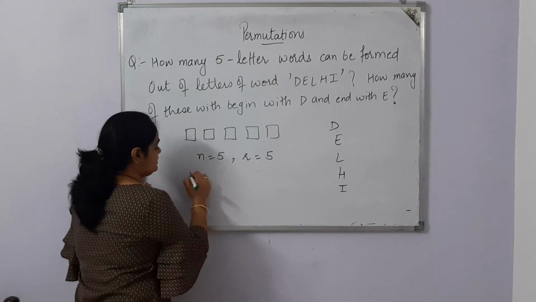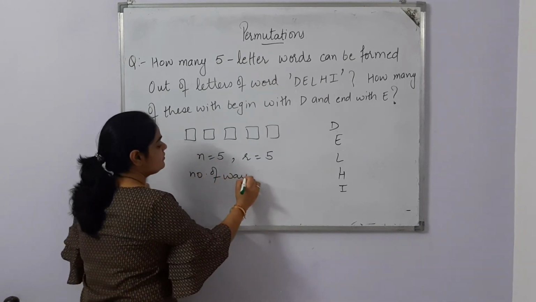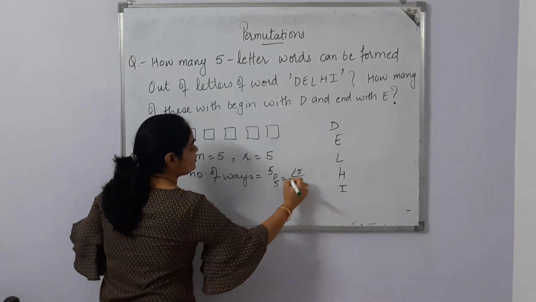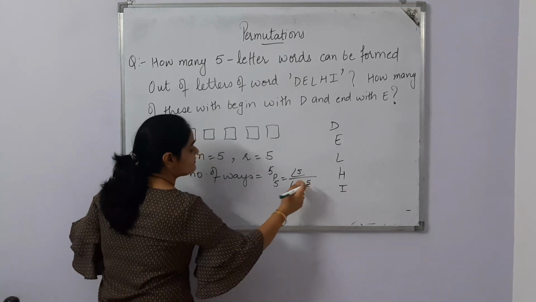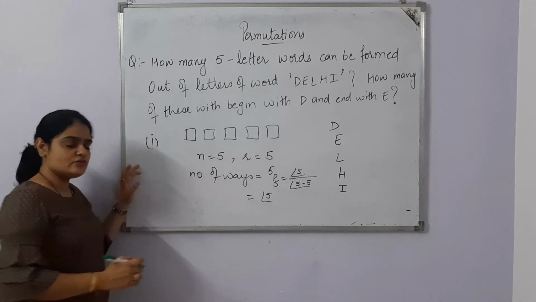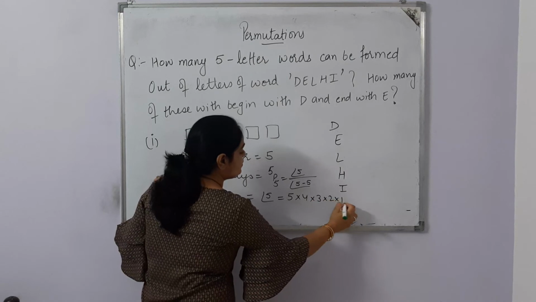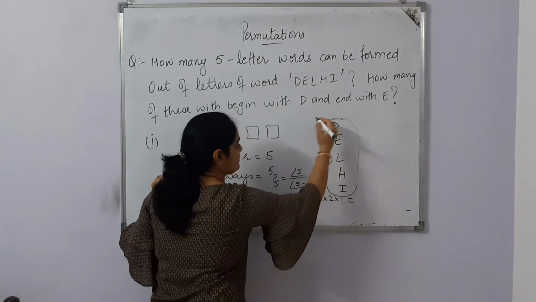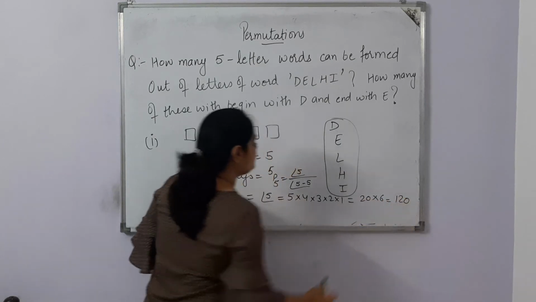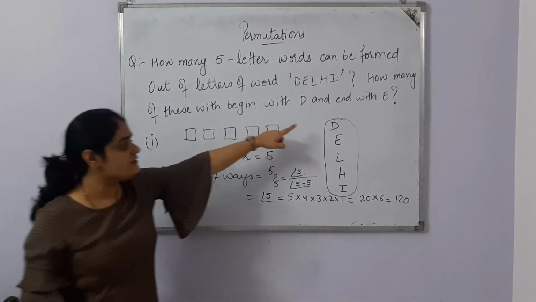So the number of ways is equal to 5P5, 5 factorial upon 5 minus 5 factorial. 5 minus 5 means 0 factorial, and 0 factorial is 1. That means it is equal to 5 factorial. So 5 factorial is 5 into 4 into 3 into 2 into 1, so it is 120 ways. So 120 words we can find by using these 5 letters.